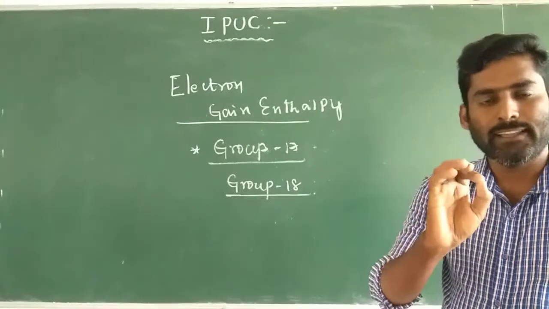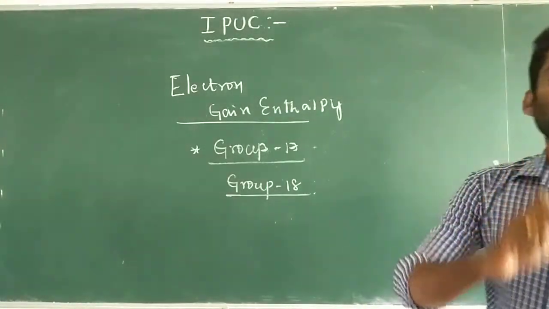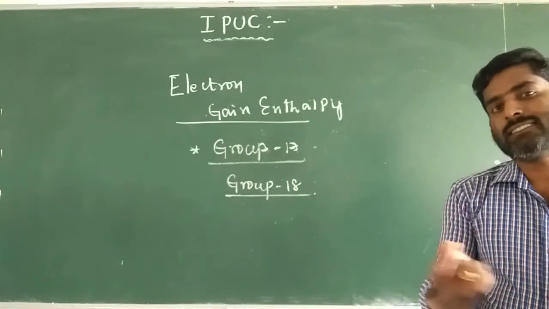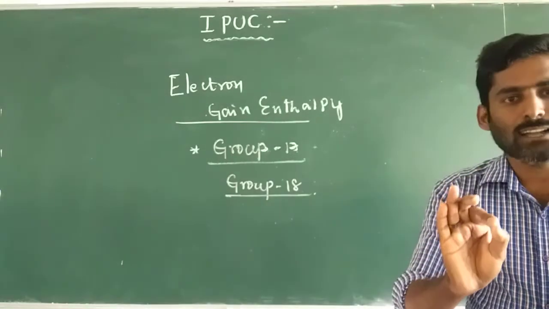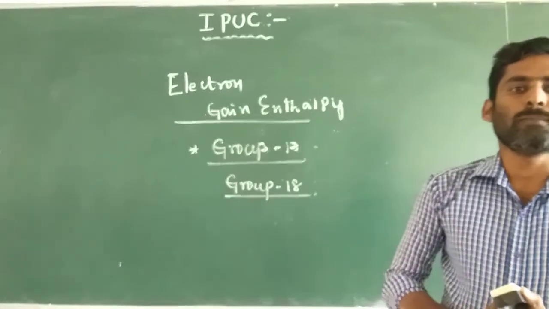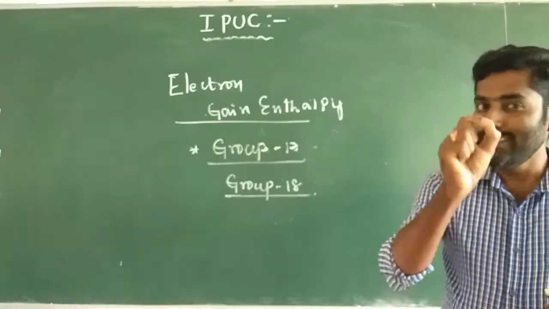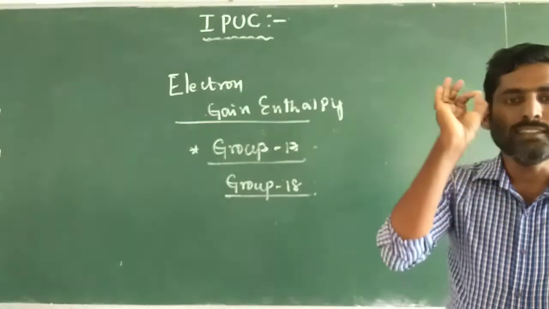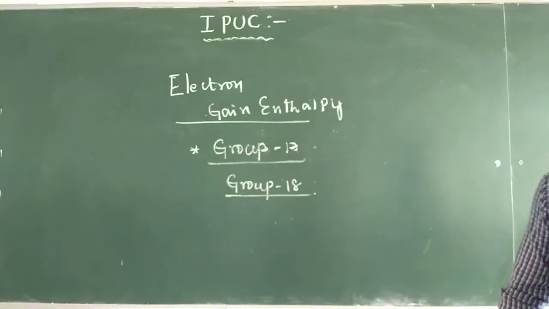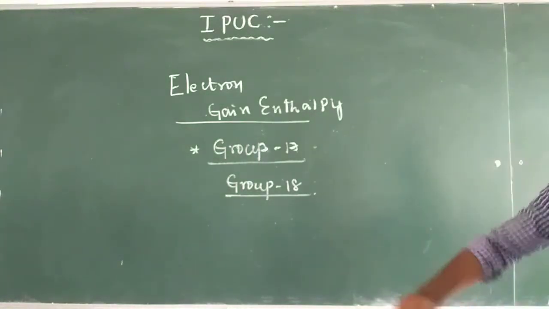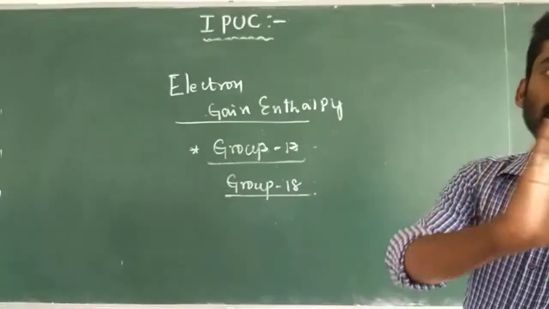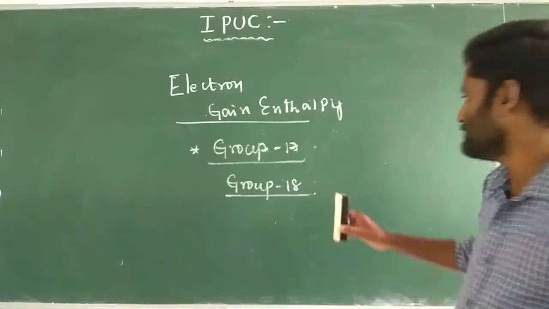Group 18 elements have positive electron gain enthalpy values because when an electron is added to the noble gas atom, the added electron goes to the next higher principal quantum number level. This leads to instability in the noble gas atom, so the energy required is more. So they have positive values of electron gain enthalpy and not negative.